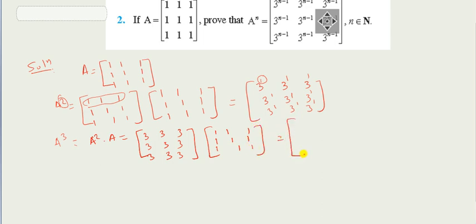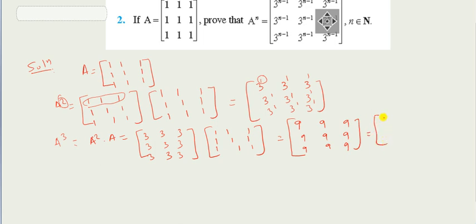Then look at this, this is 3 into 1 plus 3 into 1 plus 3 into 1, total it is becoming 9. So I am writing directly, it is 9, and all entries are 9.